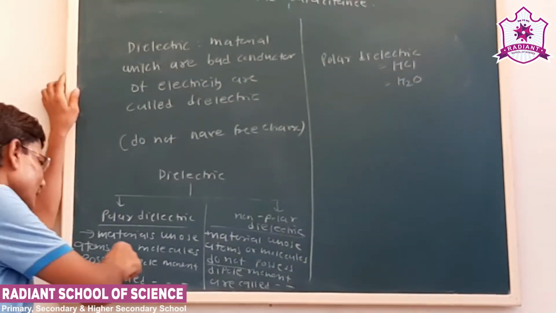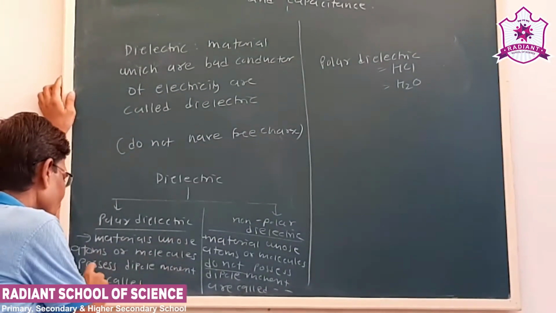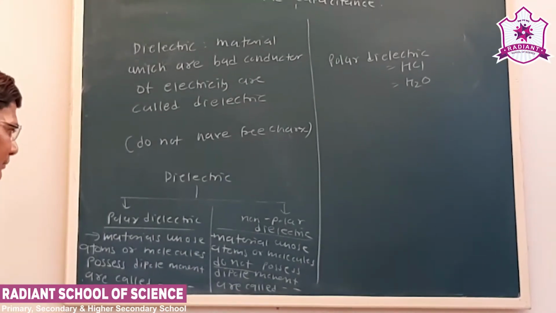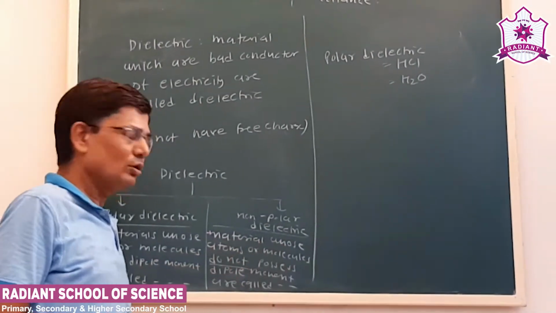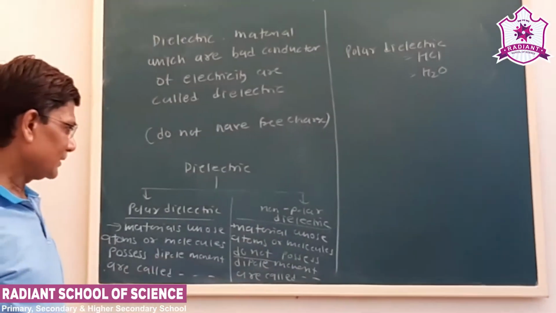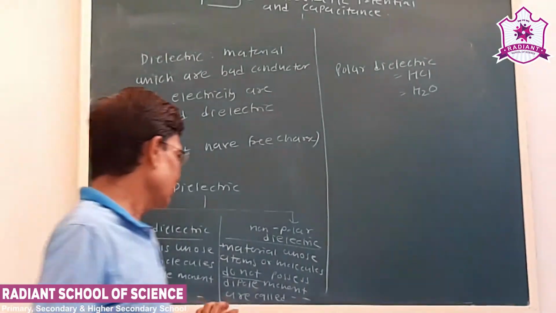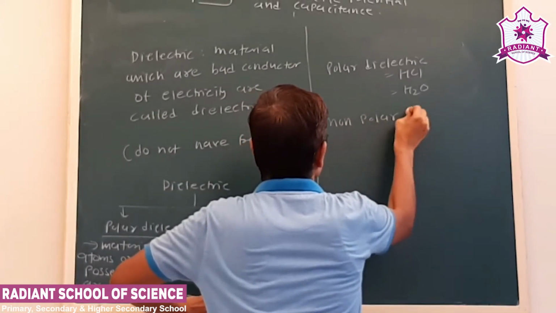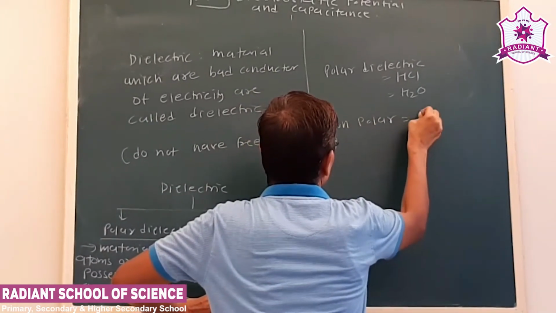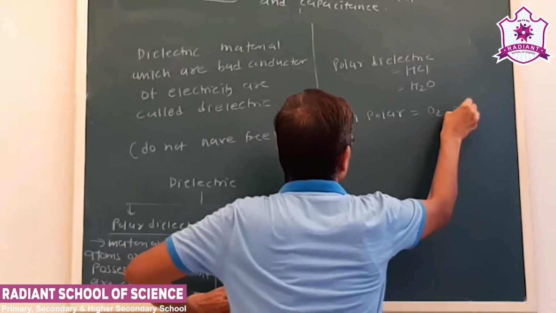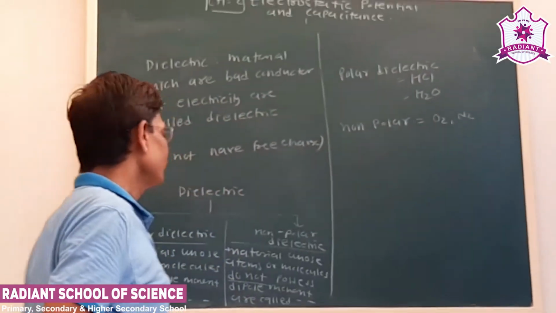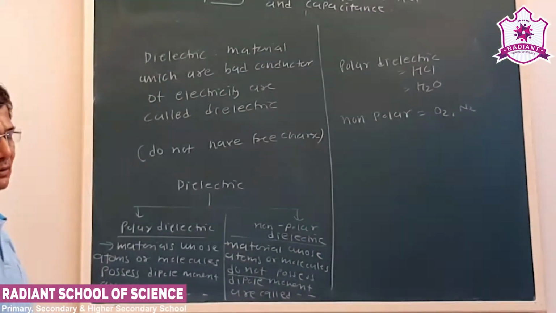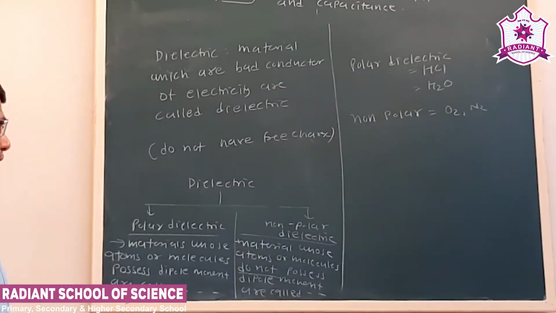See, polar dielectric materials are those whose atoms or molecules possess dipole moment, whereas materials whose atoms or molecules do not possess dipole moment are called non-polar materials. So in non-polar molecules we can say O2 or N2. Okay, so see, this is the basic definition of polar and non-polar dielectric.